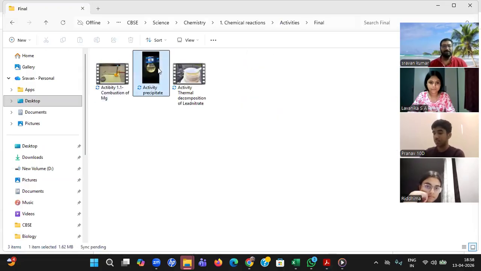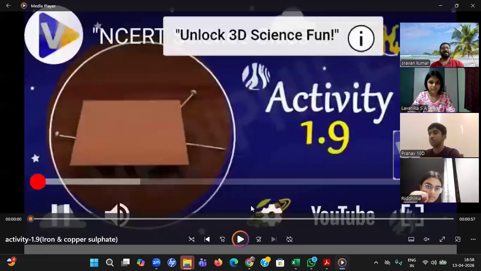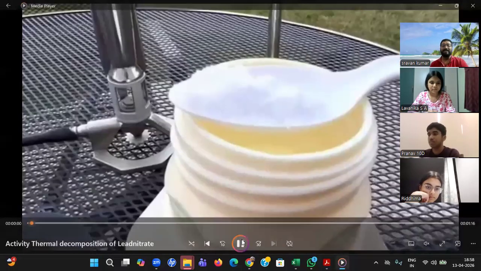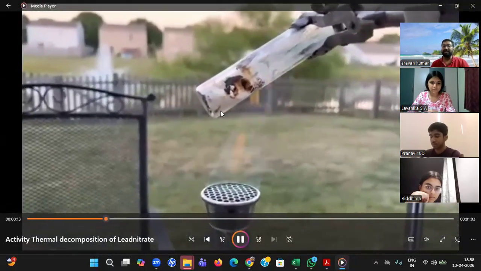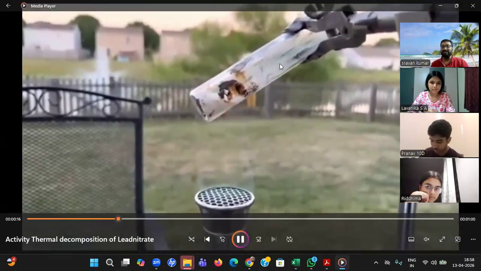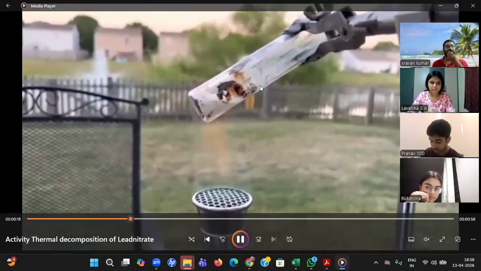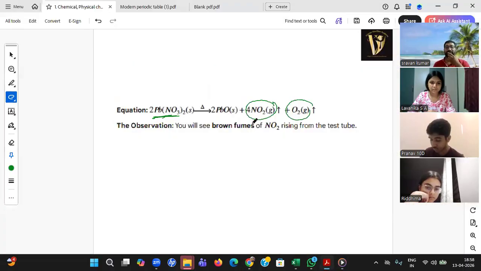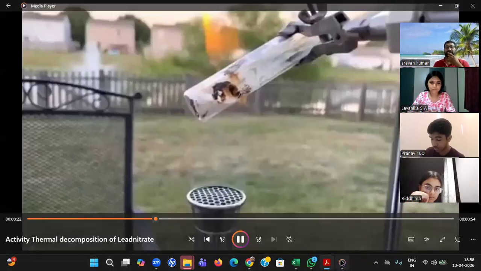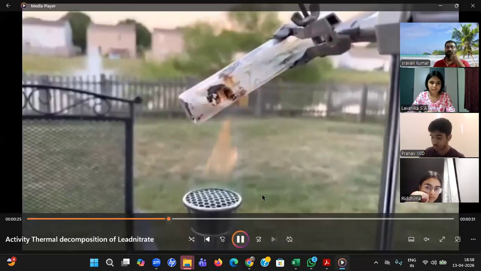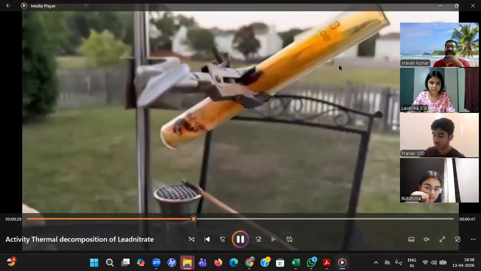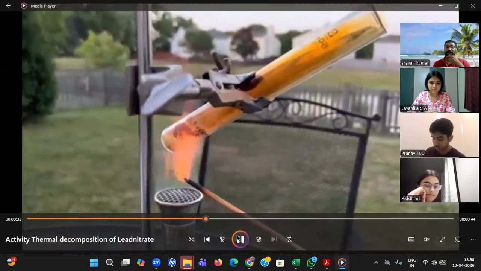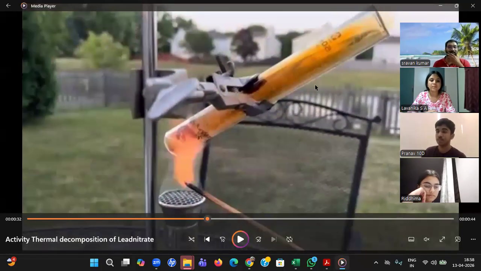Yes, student. You see, lead nitrate, don't concentrate on that word. We'll be learning it very deeply. But whenever you are heating that lead nitrate, the white color powder, you'll be getting some brown color fumes. And what are those brown color fumes? Those are nothing but nitrogen dioxide. These all will be questions from your activities. The brown color thing you observed during the thermal decomposition of lead nitrate is nitrogen dioxide.